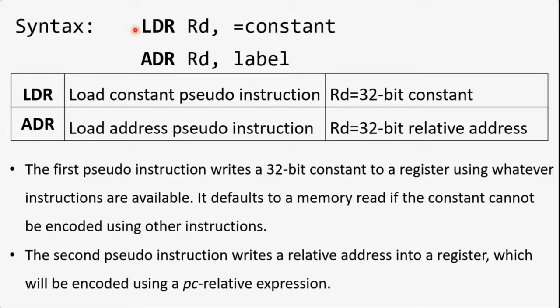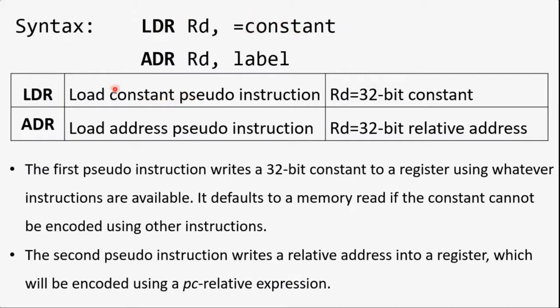So let us see the difference between these two instructions which allow us to copy 32-bit content to a register. LDR is loading a constant value. LDR triggers an instruction which allows the processor to copy a 32-bit constant value into Rd, the destination register. Now LDR does not copy that 32-bit constant value directly. See here there is an equal sign, this is the syntax. The LDR instruction does not copy this constant 32-bit value into Rd.